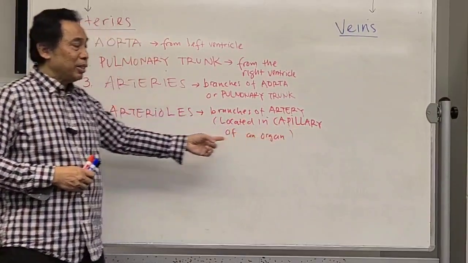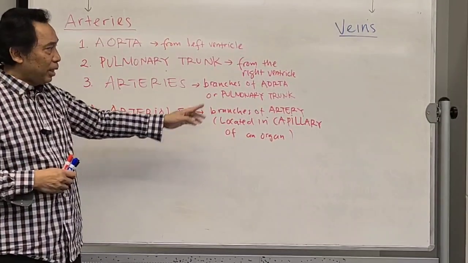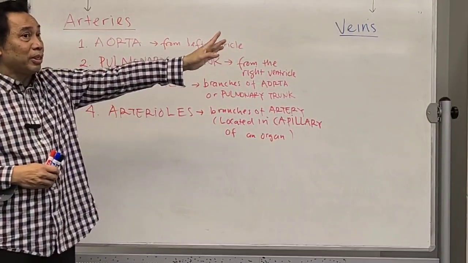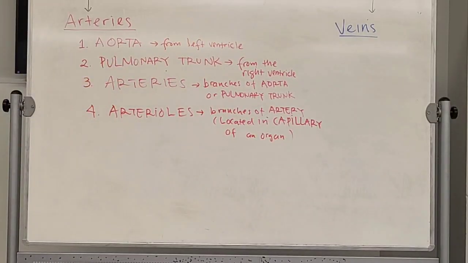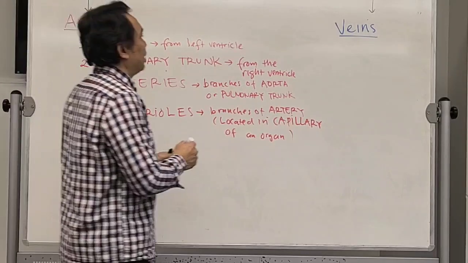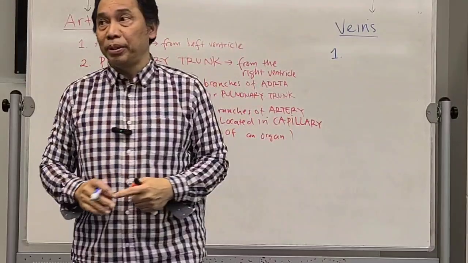And that capillary consists, on one side, of arterioles. On the other side is going to be the vein side, because they are actually connected. So that's the arteries. Get it? Now, how about the veins? The same. The veins also have several types.